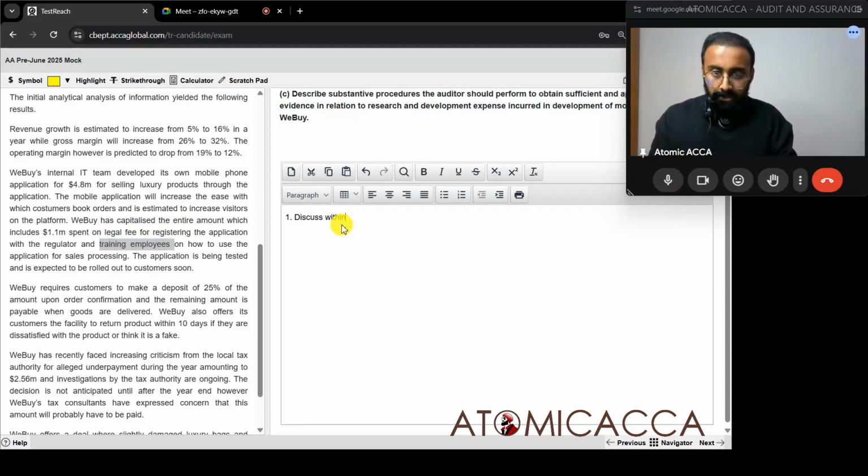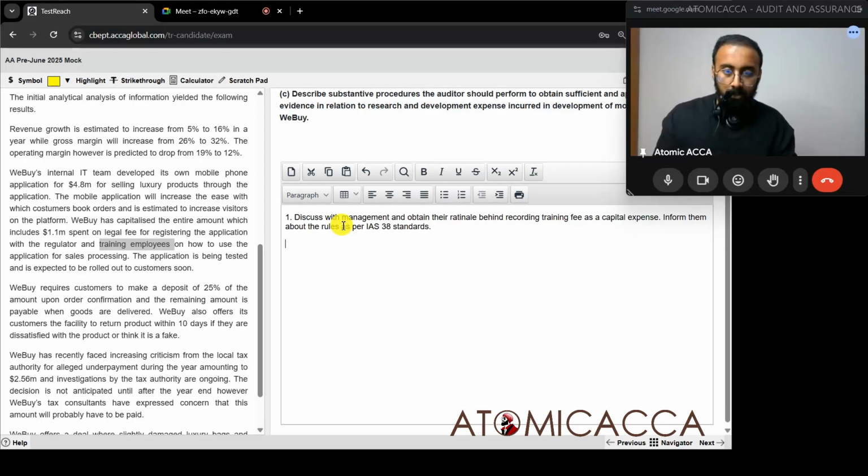So discuss with management and obtain their rationale behind recording training fee as a capital expense. Inform them about the rules as per IAS 38 standards.